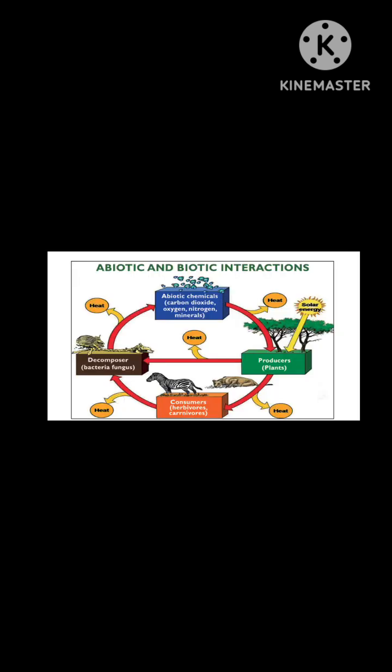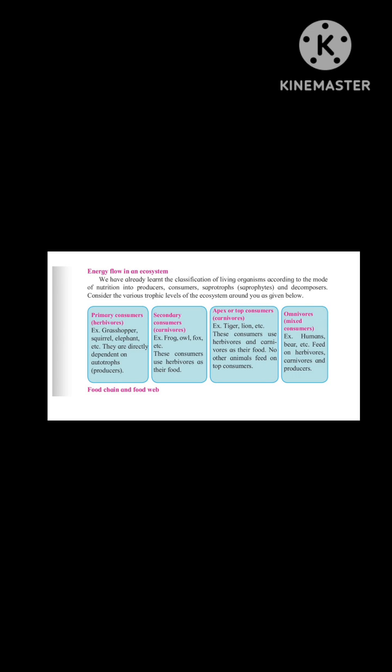So this definite flow in an ecosystem is known as the energy flow, and these are all interactions of biotic and abiotic factors. The primary consumers are only the herbivorous, that means they directly depend on the autotrophs, that is producers. For example, a grasshopper, squirrel, etc.